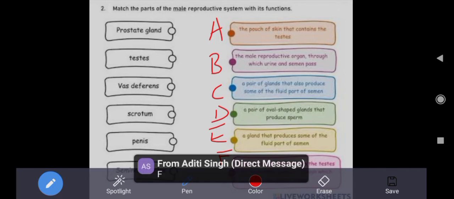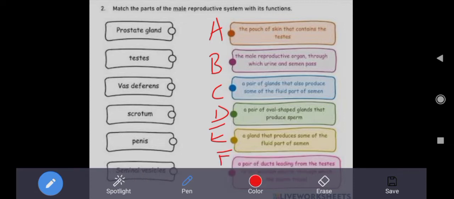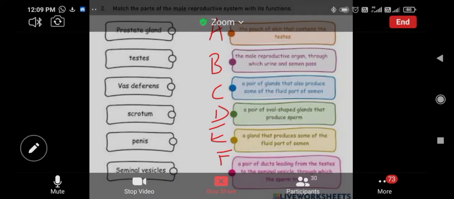It is the pair of ducts that arises from the testes and which carry the fluid or the sperm. Yes, correct. Vas deferens, it will be F.